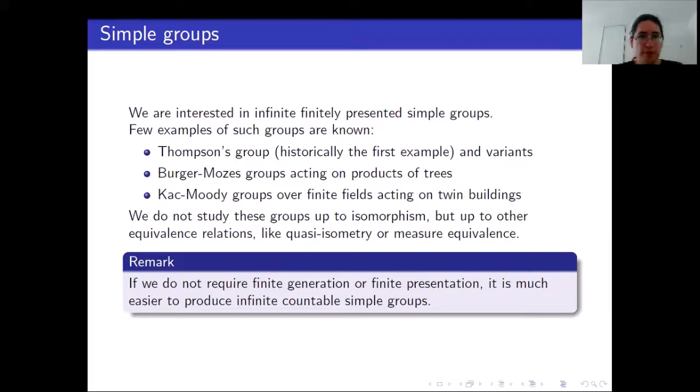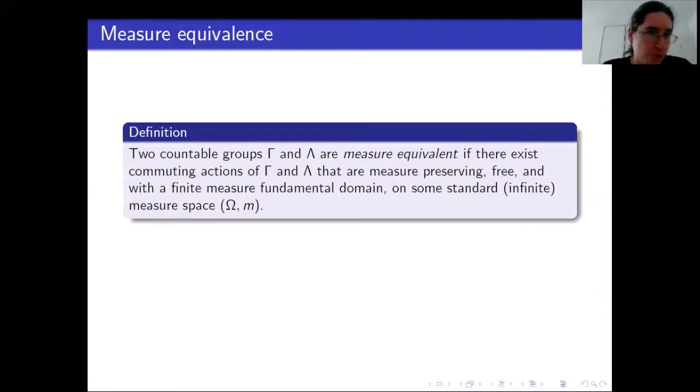This is why I present these groups as groups acting on something, because they are given as automorphisms of certain structures, but they are not linear groups. Okay, so I will focus on measure equivalence now. We say that two countable groups, Gamma and Lambda, are measure equivalent if there exist two commuting actions of Gamma and Lambda that are measure preserving, free, and with a finite measure fundamental domain on some standard infinite measure space Omega.